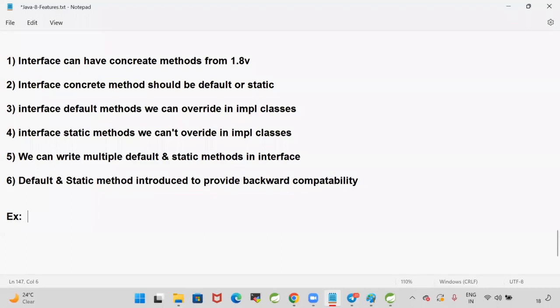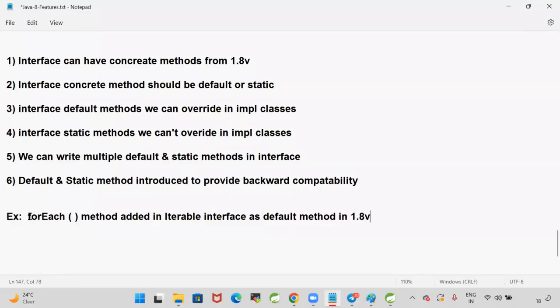Example: the forEach method was added in the java.util Iterable interface as a default method in the 1.8 version. So collection classes need not override this forEach method, they can access that method directly, because that method was added as a default method. A default method is nothing but a method that has a body.